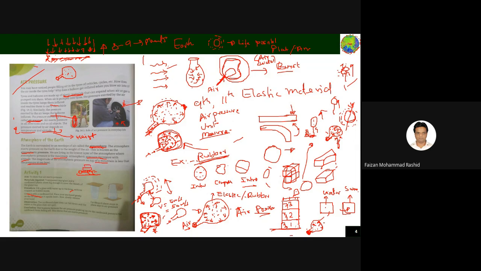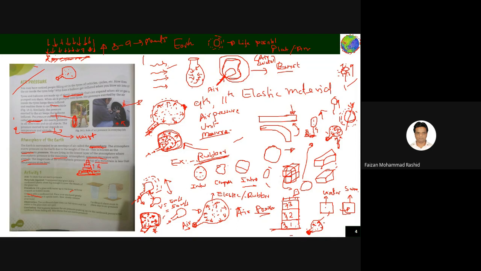One pillow, two pillows, three pillows. Now tell me, at which point will you find that a lot of load is applied on you? Only at the bottom. As you move up, if a person is here, he will experience only two pillows. But you at the bottom are experiencing the weight of one, two, three, four.